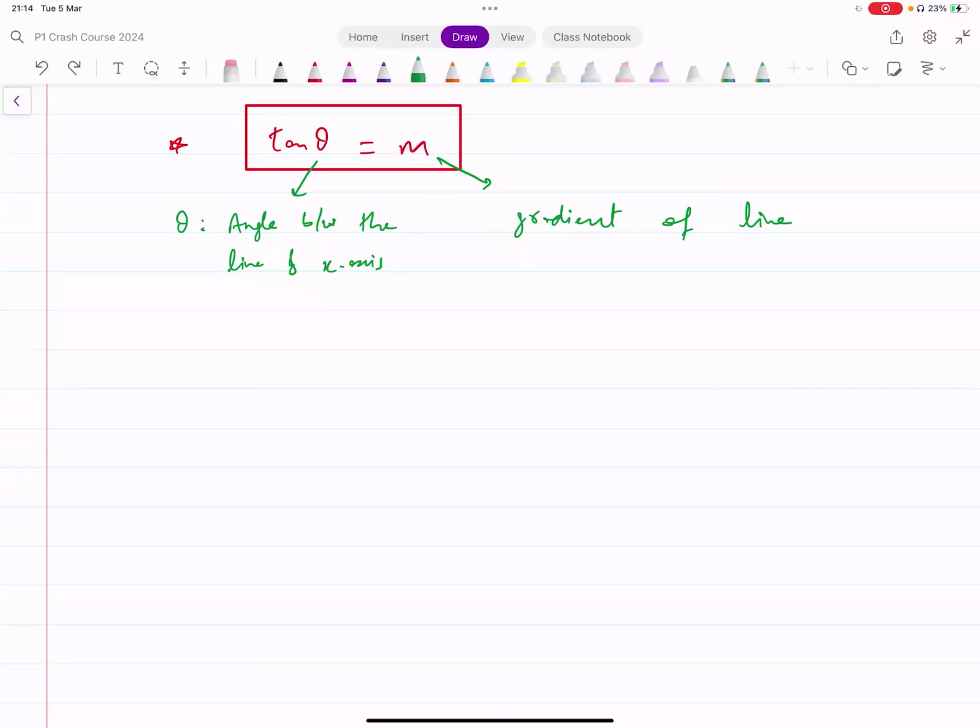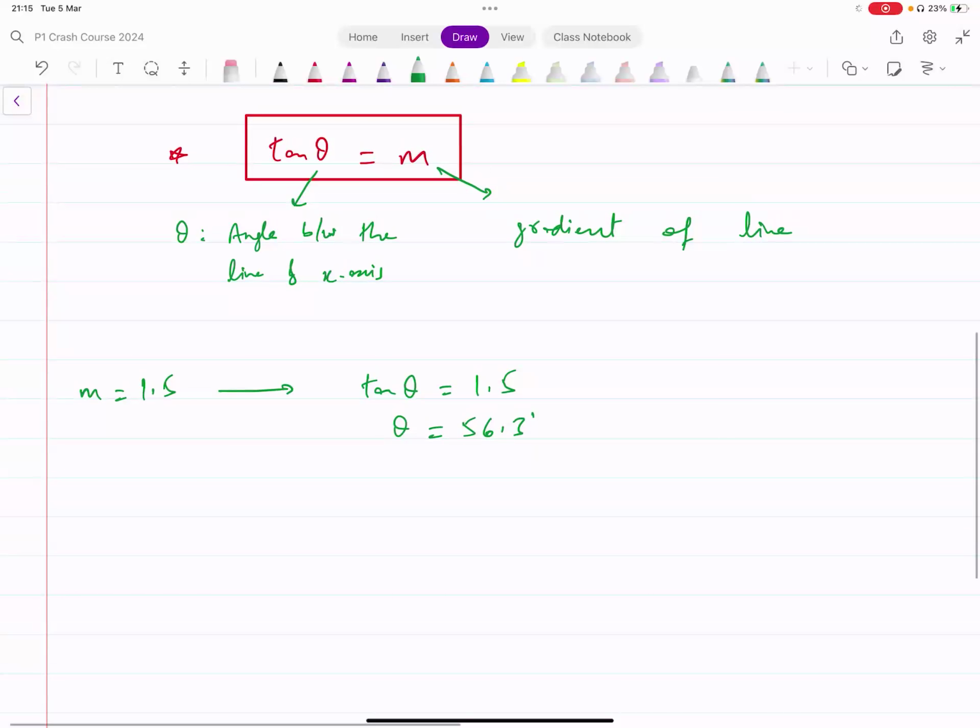If m equals 1.5, like we had there, we can say tan theta equals 1.5. And theta equals tan inverse of 1.5, which turns out to be 56.3 degrees. And that would be the angle between this line and the x-axis.